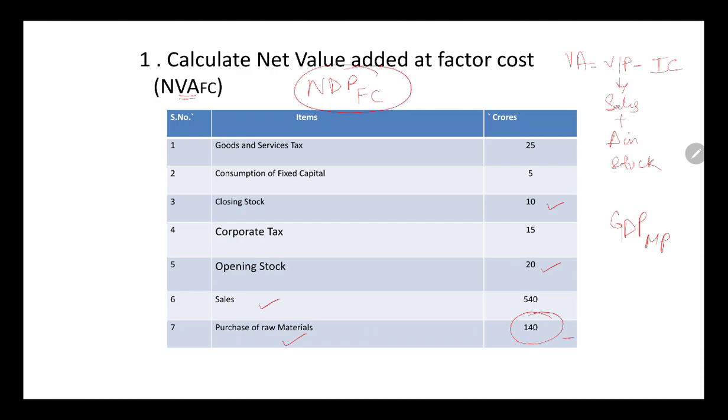You want NDP at FC. So in order to convert gross to net, you will deduct depreciation, which is mentioned over here as consumption of fixed capital. If you have to move from MP to FC, you will deduct NIT, net indirect tax. Subsidies are not mentioned, so we will treat them as 0. So we will only deduct 25. Okay, so now let us just see the solution. I would want you people also to please solve it ahead, and let us see what answer we get.